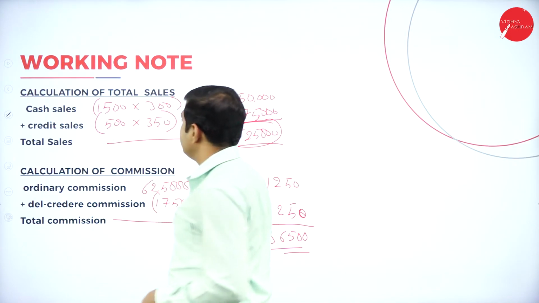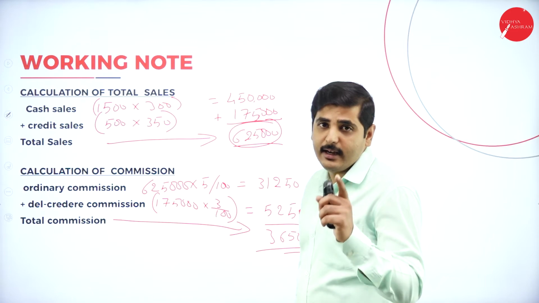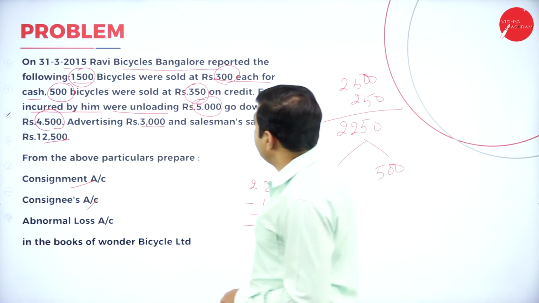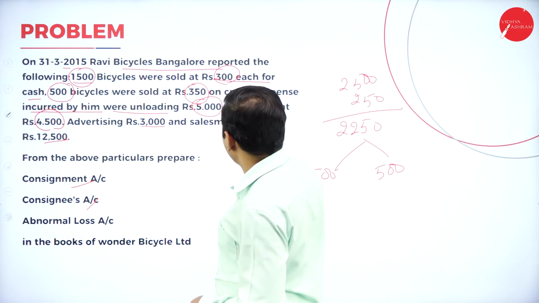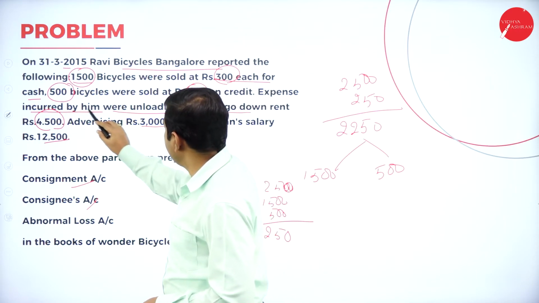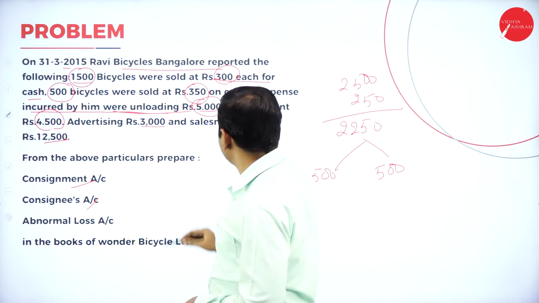Again, expense of consignee. So only take direct expenses, don't take indirect expenses. Now what are the direct expenses? See here, expense of consignee is given. Here 5,000 is the godown rent. And the expense of unloading charges is 5,000.